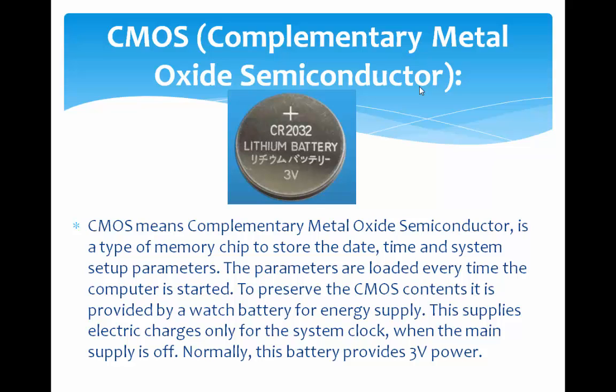Even though you completely disconnect your computer system from the power supply, when you start your computer system, it shows the exact date and time, and it also holds user credentials, that is, passwords. These are the things CMOS is responsible for.